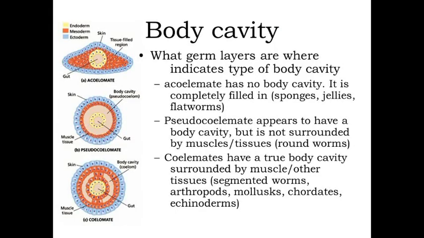The second character is body cavity or coelom. Basically, cavity is the hollow space in which organs are present. Based on this cavity, there are three types of animals: acoelomate, pseudocoelomate, and coelomate. Acoelomate means body cavity is completely absent. There is no space for the organs to fix.